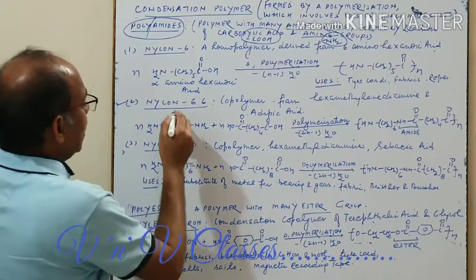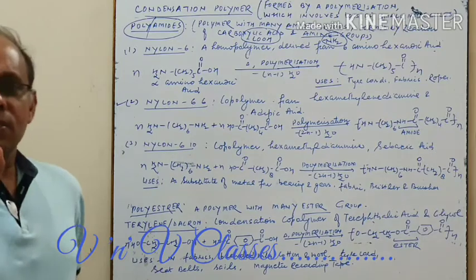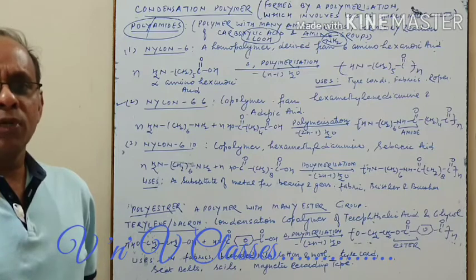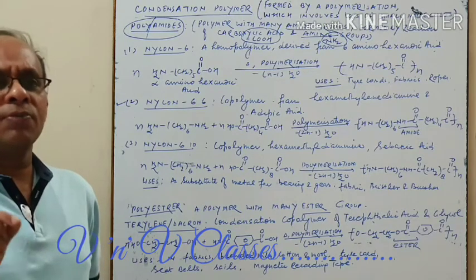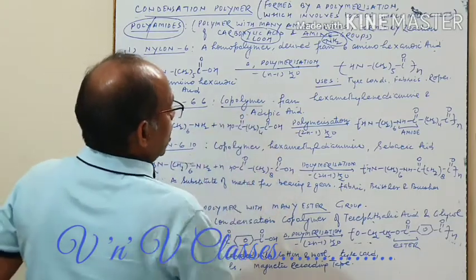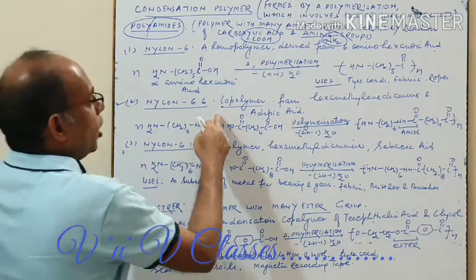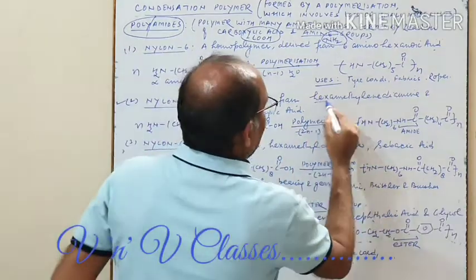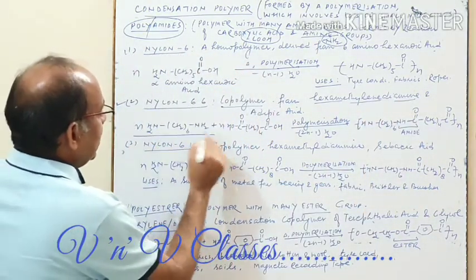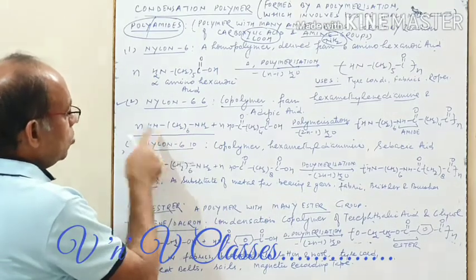Now if you see, this is an example of nylon 6,6. What does this 6,6 stand for? 6,6 stands for two monomer units, and each monomer unit is made up of 6 carbon atoms. Nylon 6,6 is a copolymer of two different molecules, the first being hexamethylene diamine. This is the formula of hexamethylene diamine. You check it: hexamethylene, 6 carbons, 2 amino groups.